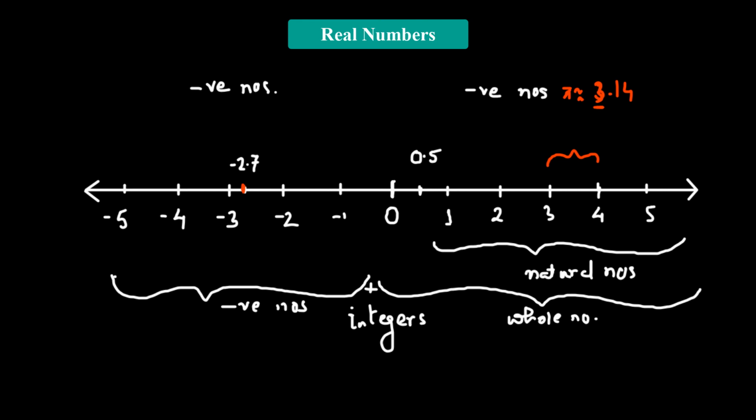So this is what a real number means. A real number is the collection of all the numbers, such as the natural numbers, whole numbers, integers, rational numbers, as well as irrational numbers. That is our entire real number line. This is also known as the real number line.